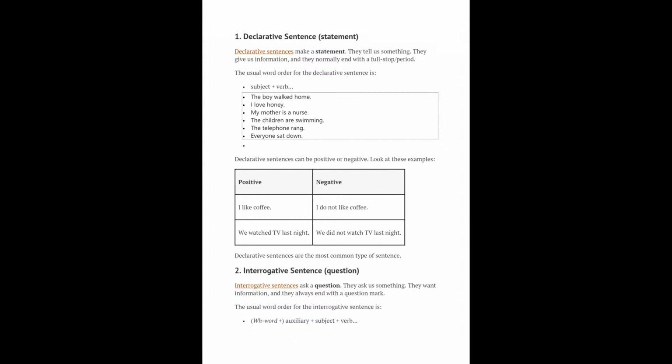Moreover, the children are swimming. Here we have taken the children as the subject of the sentence, the collective subject of the children, and are is the helping verb, and swimming is the verb form.